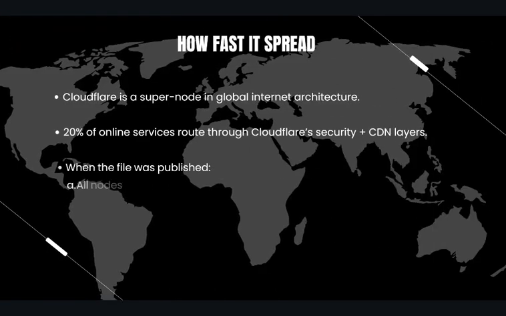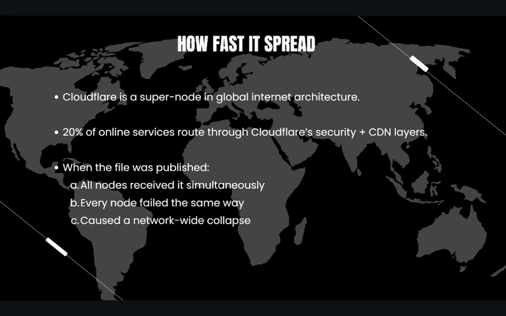Let us look at the speed with which it spread. Since Cloudflare functions as a supernode for the global internet, around 20% of all web services pass through it. When the corrupt file was published, all nodes received it simultaneously. All nodes failed in the same way, and a network-wide collapse followed instantly.